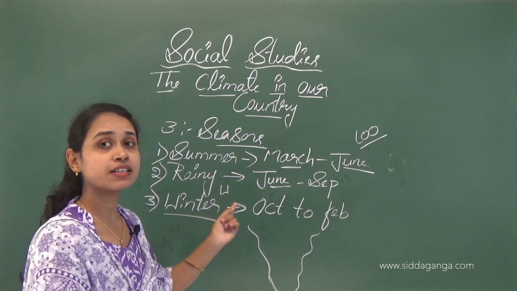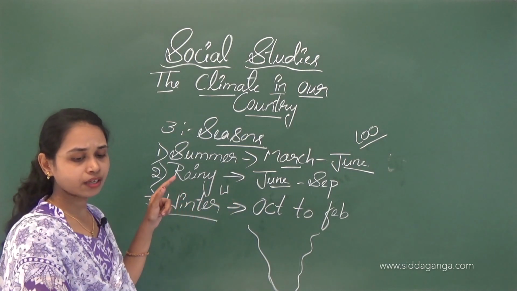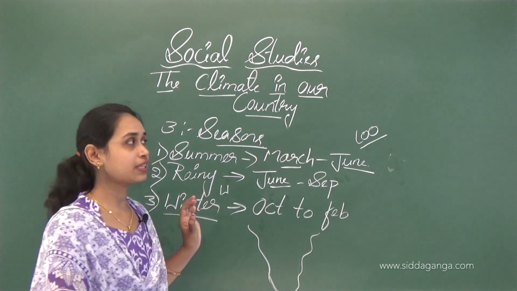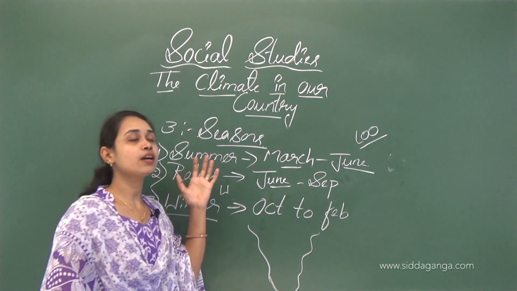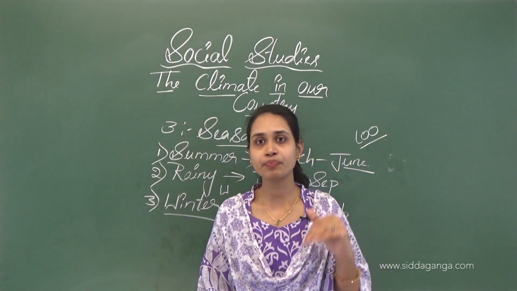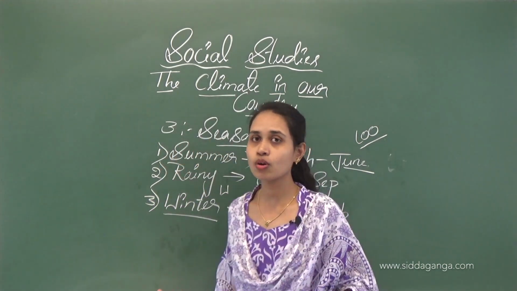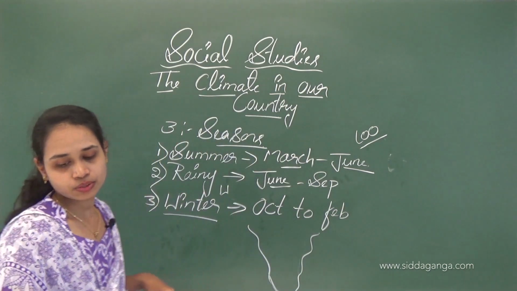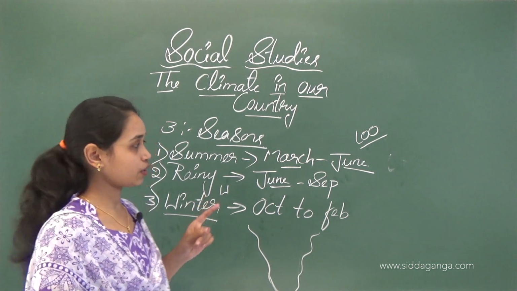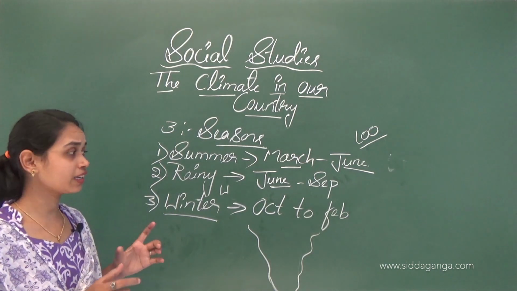Snow usually falls in the mountainous areas during the winter season. As the altitude increases, the temperature drops below 0 degrees, below the freezing point.